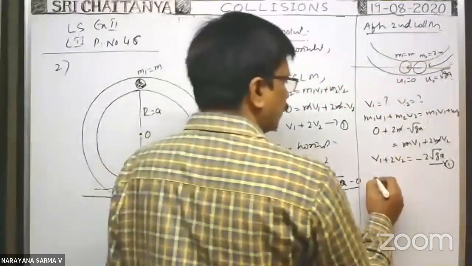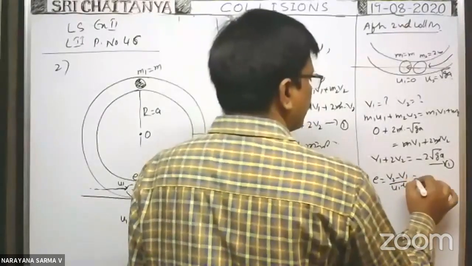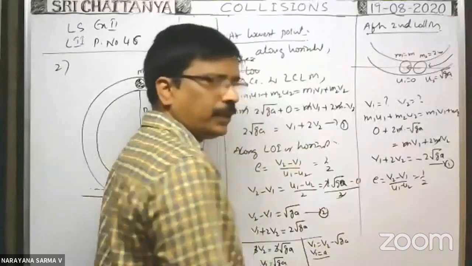Apply the coefficient of restitution. e is equal to v2 minus v1 by u1 minus u2. That is equal to e, means 1 by 2. So what about v2?